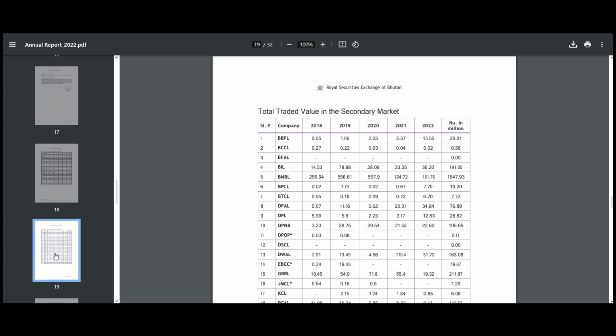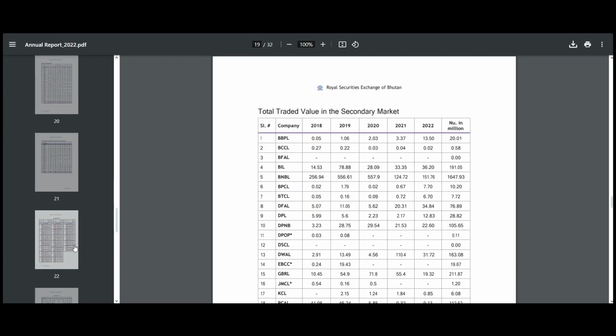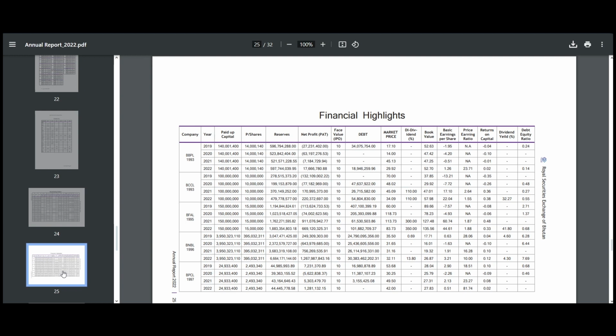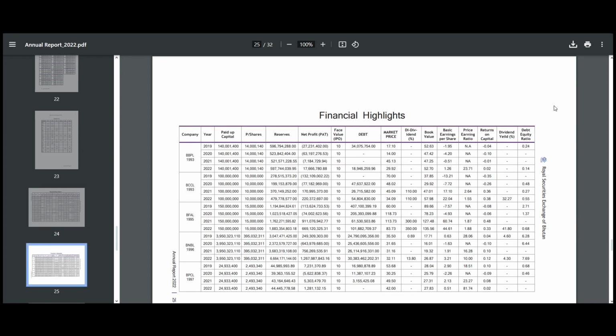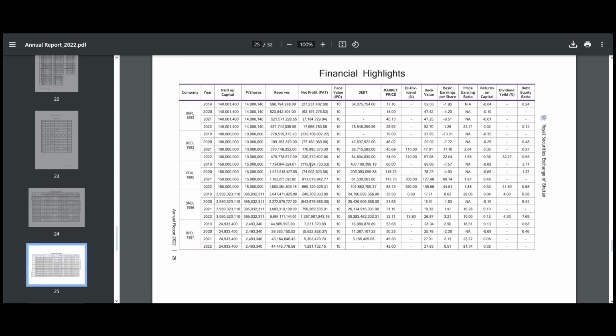We have this section, financial highlights. The financial highlights section of the annual report will give you an overview of the past 5 years of that company, how it's been performing. So we have here the paid up capital, the number of shares of this company, the reserves available, then net profit, and the face value of the company.